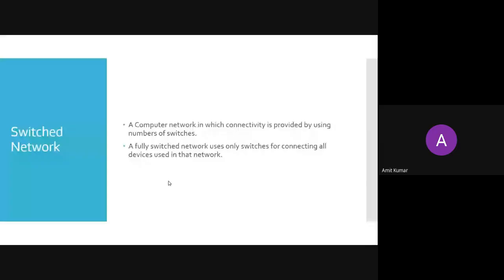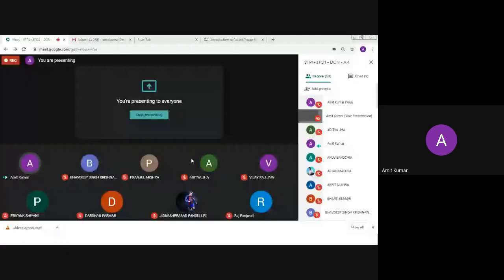A fully switched network uses only switches for connecting all the devices used in the network. Other backbone networks are not used in the switch network. So we are not going to use bridges. We are not going to use hubs. We are not going to use any other devices to connect the PCs. So here in this example, we are only going to use switches. Those are called switch networks.